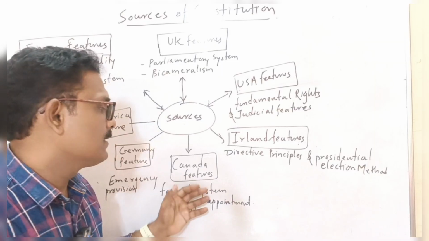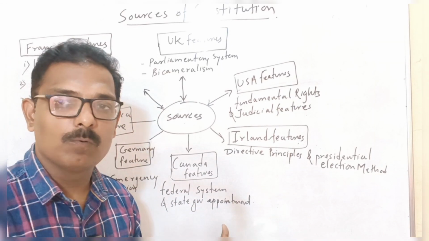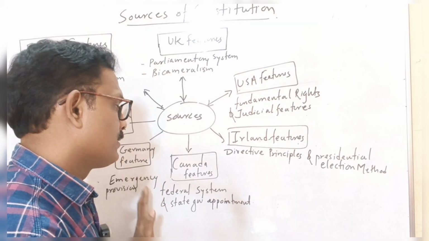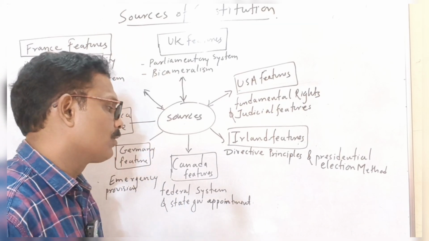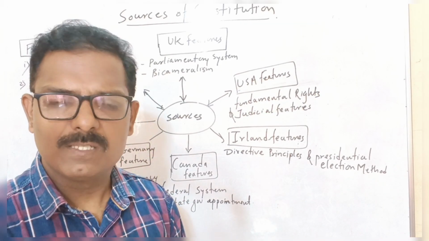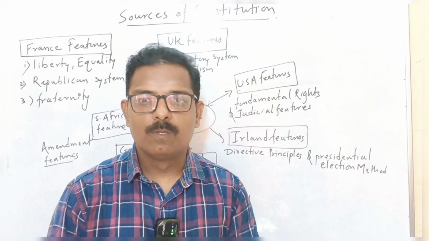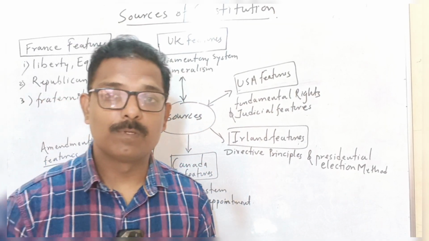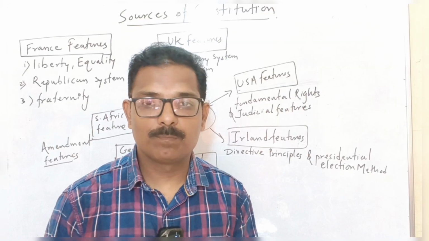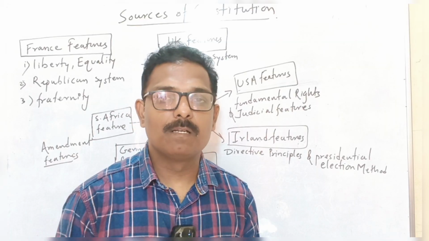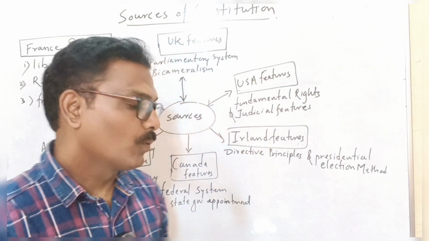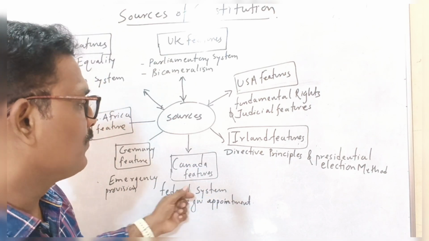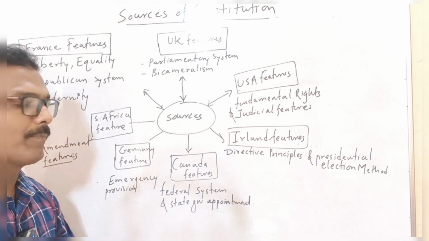The next one in the list is Canada. We have used the Canadian constitution as a source for the federal system and state governor appointment. The American federal system is another kind of system, but we have accepted federalism based on the Canadian model.